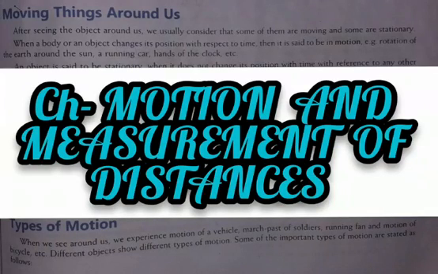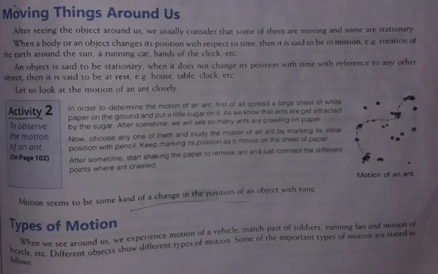Hello students, today we are going to study the chapter motion and measurement of distances. Now our topic is types of motion. After seeing the object around us, we usually consider that some of them are moving and some are stationary.